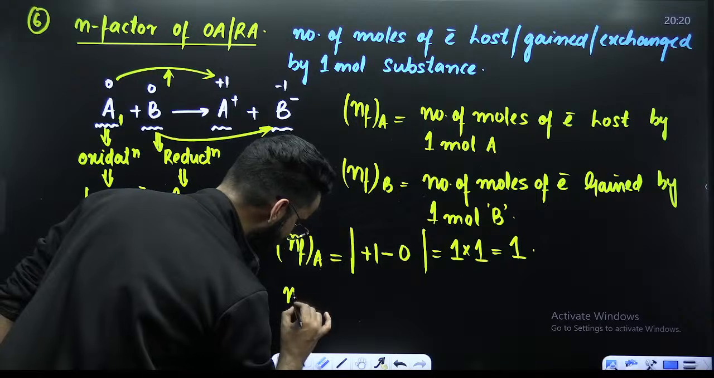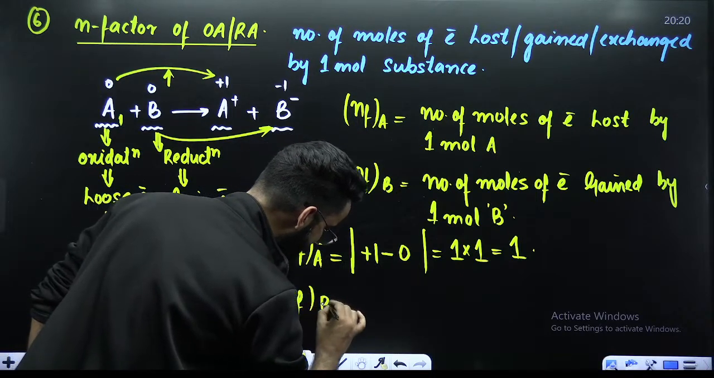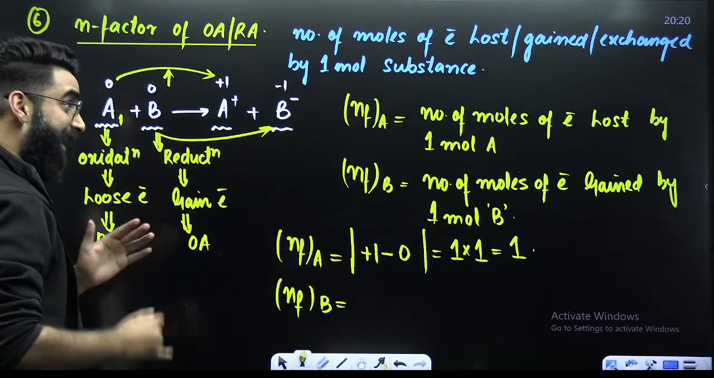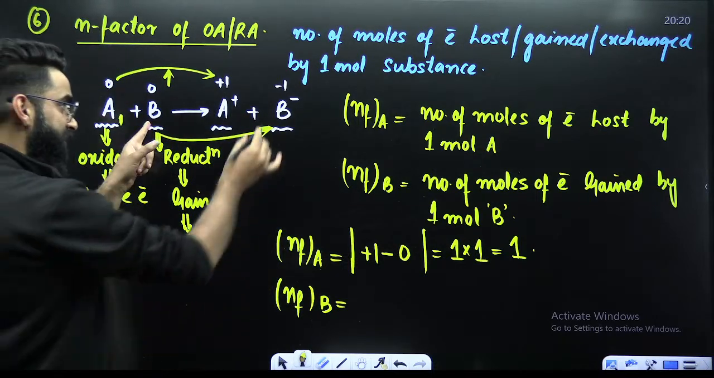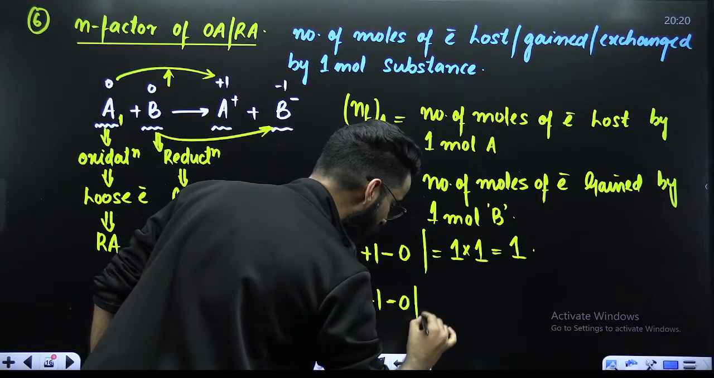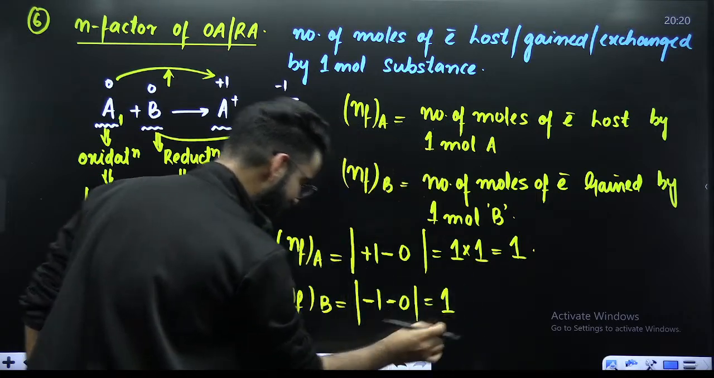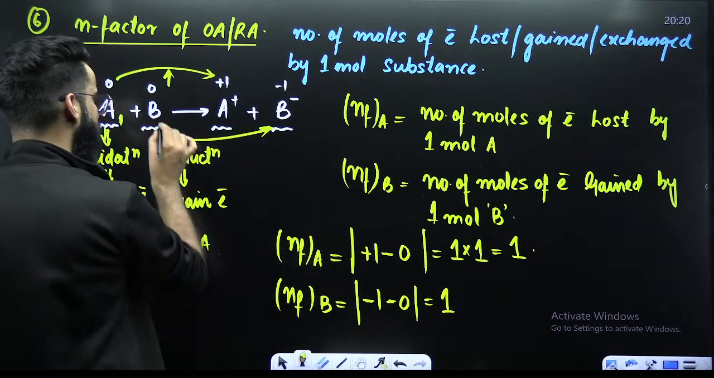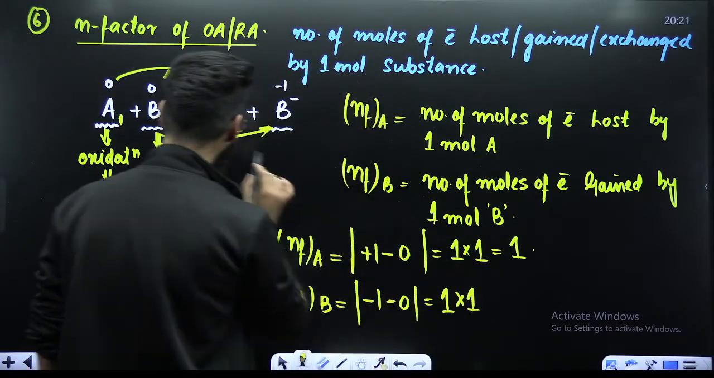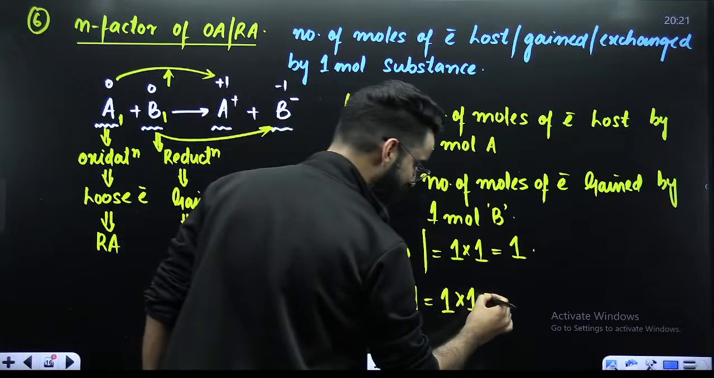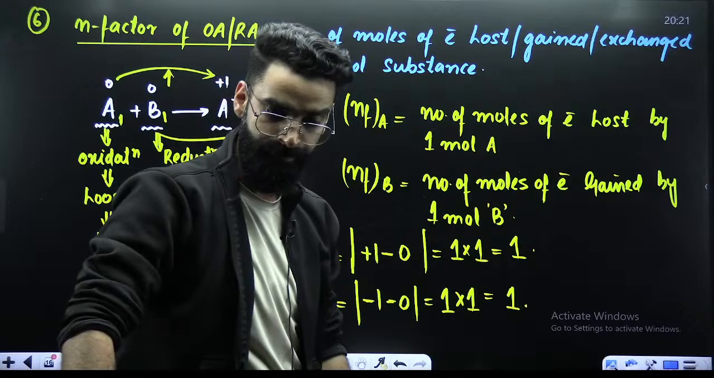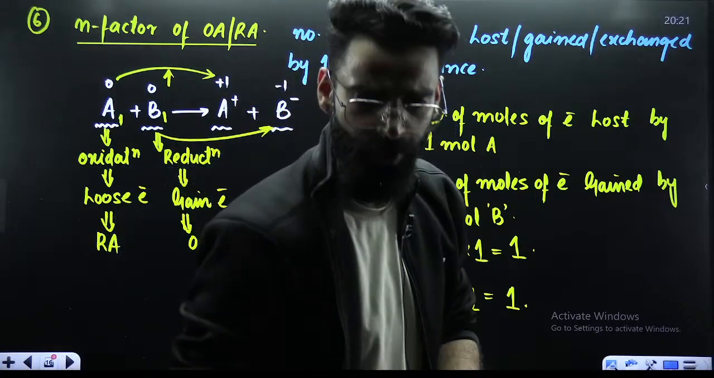Similarly, for example, I need to calculate the n factor of B. How exactly am I going to calculate the n factor of B? 0 to minus 1. Calculate the change in the oxidation state of B, which is final oxidation state of B minus initial. Final is minus 1. Initial is 0. The value comes out to be 1. This 1 is the change in the oxidation state for 1 atom of B. But over here, I've got only 1 atom. So multiplied with the number of atoms, multiplied with the subscript of B. The value comes out to be 1. So this one I'll be calling as n factor of B over here. I believe I'm clear with this.